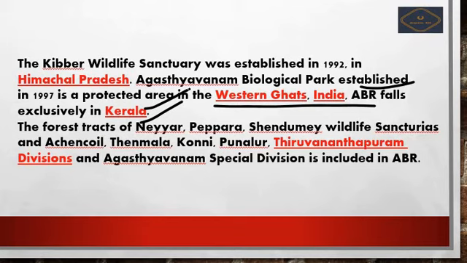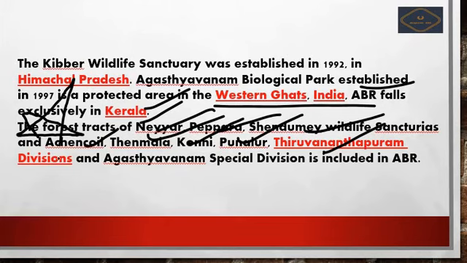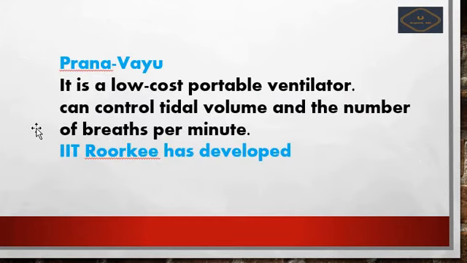Its forest tracts are near Peppara, Shendurney Wildlife Sanctuary, and Achankovil, Thenmala, Konni, Punalur, Thiruvananthapuram divisions, and Agastyavanam special division is also included in this ABR. This statement is important because a similar question was asked in UPSC prelims 2019, so you should be focused on this.